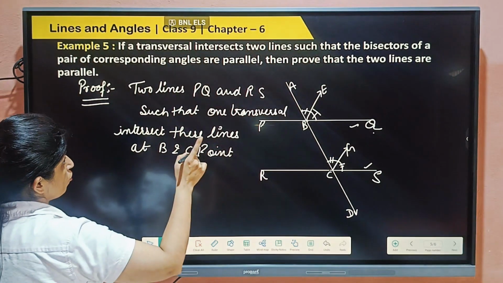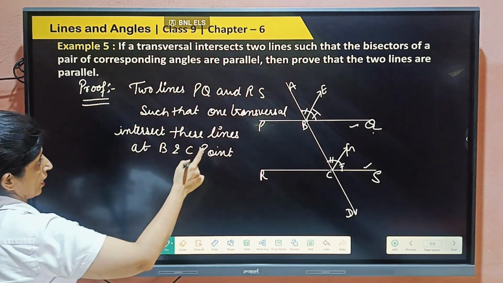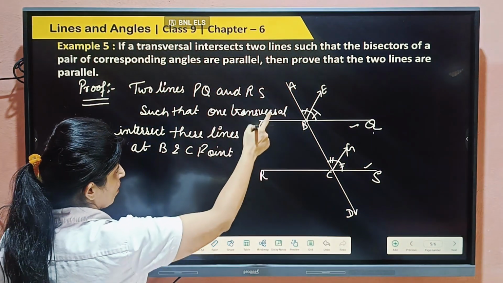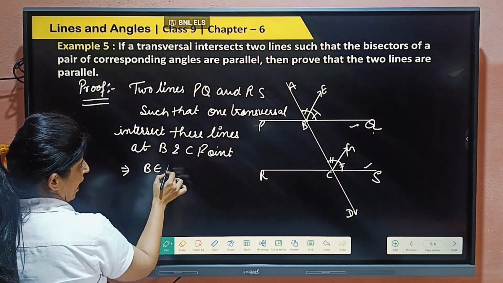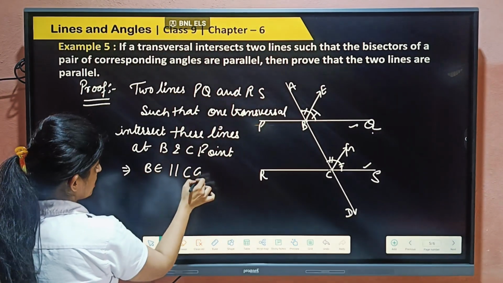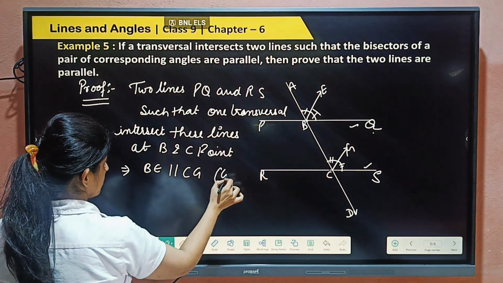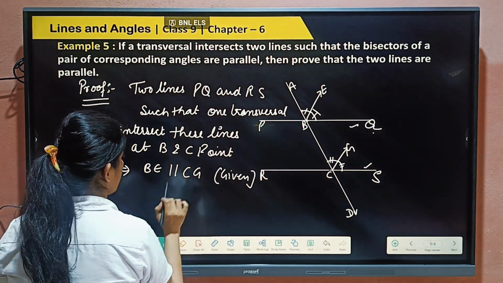Then the bisectors of the pair of corresponding angles, means angle ABQ's bisector BE and CG, are parallel, given. This is also given, right?